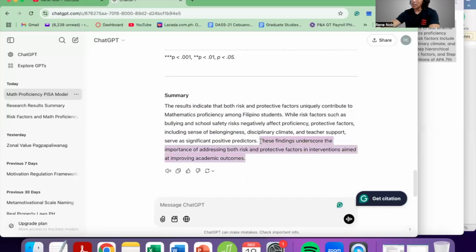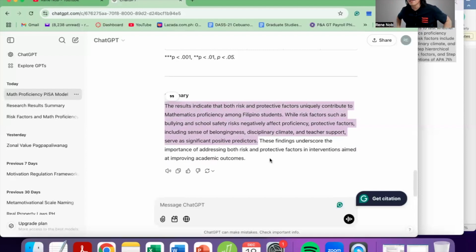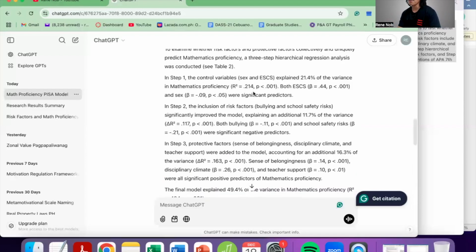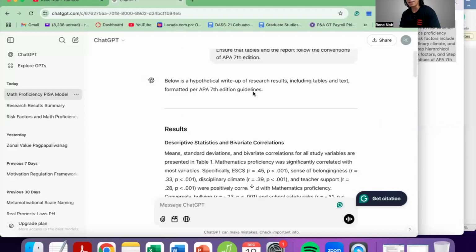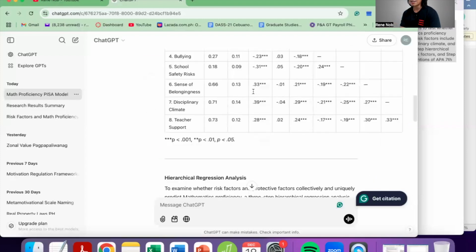It's starting to sound like a discussion already, but up to here, I like this part. I like that ChatGPT suggested kind of a statement that ties everything together. Okay. So overall, there's something that we can learn from the suggestion of ChatGPT.